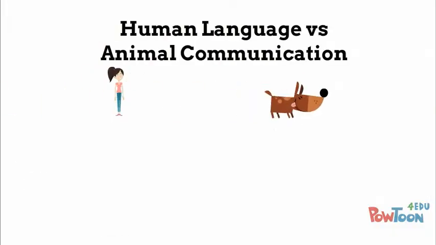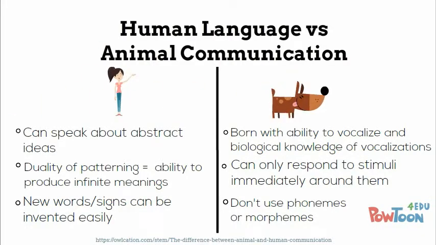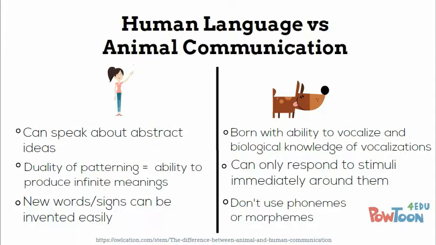How does human language differ from animal communication? Well, there are many reasons. Humans can speak about abstract ideas, the past, and the future. Animals can only communicate about what's happening in the moment. Animals are born with biological knowledge of vocalizations and their meanings. Dogs can growl, bark, and whimper even if they were never raised with another dog around them.